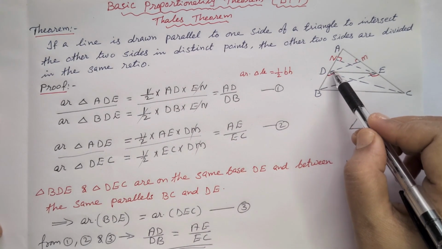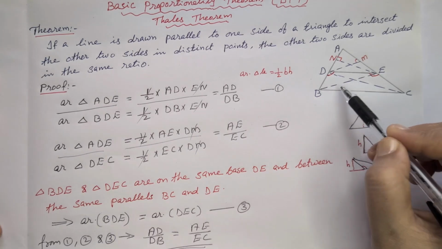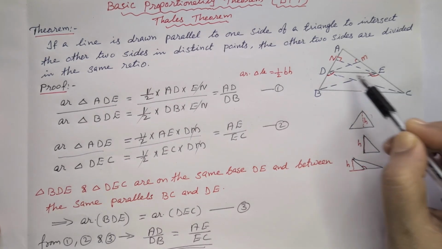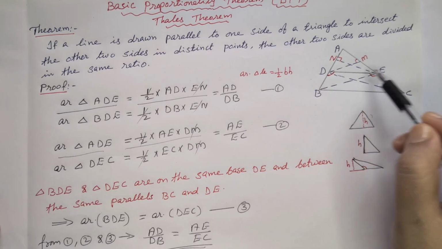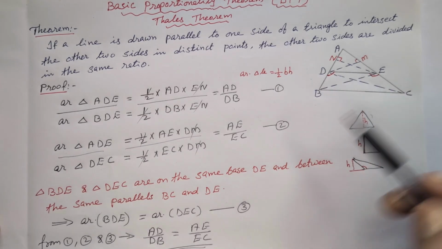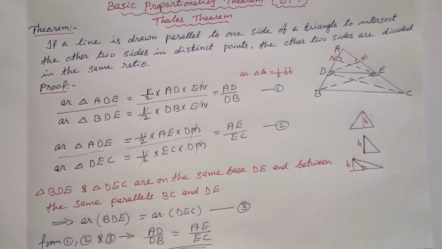A line drawn parallel to one side of a triangle to intersect the other two sides in distinct points divides the other two sides in the same ratio. Hence the proof.